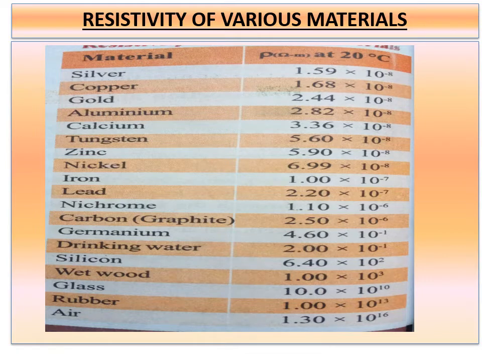When you come to the insulators, the 10 powers are positive. When you come to the conductors, the 10 powers are minus 8. When you come to the semiconductors like germanium, it is of the order of 10 power minus 6. So you have to observe this tabular form and decide which is the conductor, which is the semiconductor as well as the insulator.